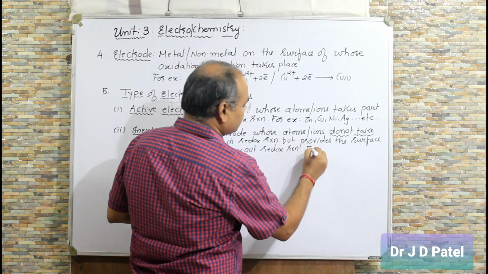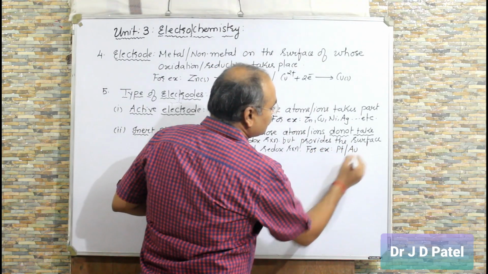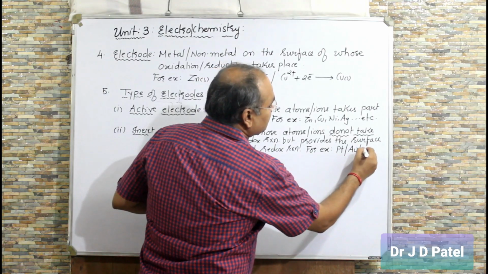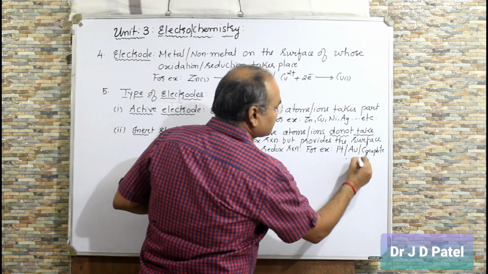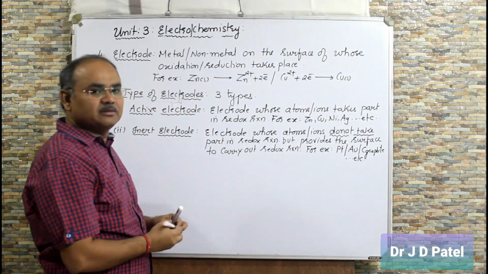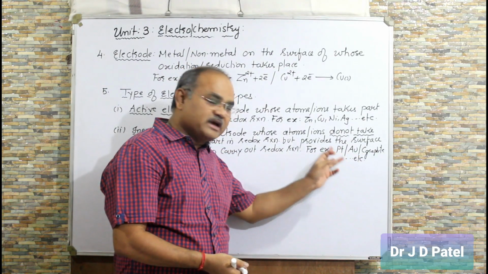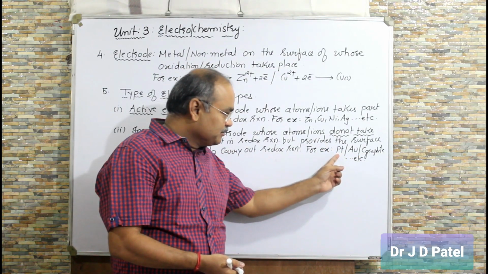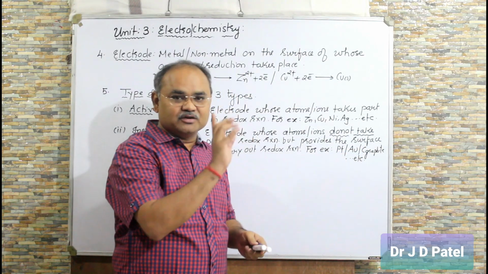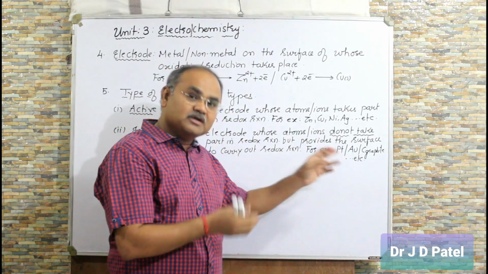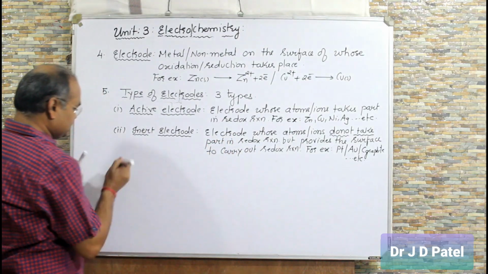For example, platinum, gold, right? Carbon, graphite, etc. Noble metals which do not take part. When you carry out the redox reaction, these platinum, gold, or carbon, graphite, will just provide the surface to carry out the reaction. They will not take part in the redox reaction. Neither their atom nor their ion will take part in the redox reaction. I will tell you in detail right now. The third is